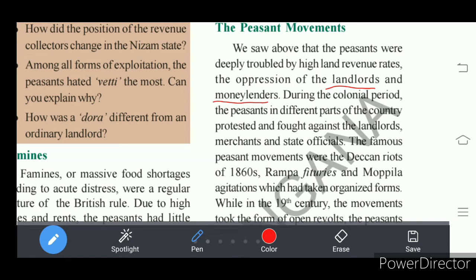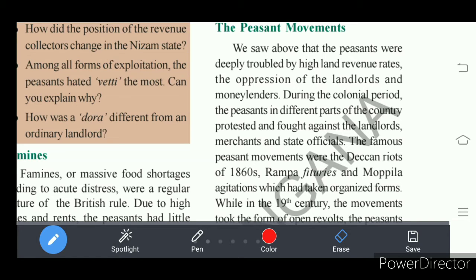Finally, peasants started a protest against the landlords, merchants, and state officials who collected land revenue. So, throughout India, in different parts of India, we find several riots which were started by the peasants. Those are called peasant movements.